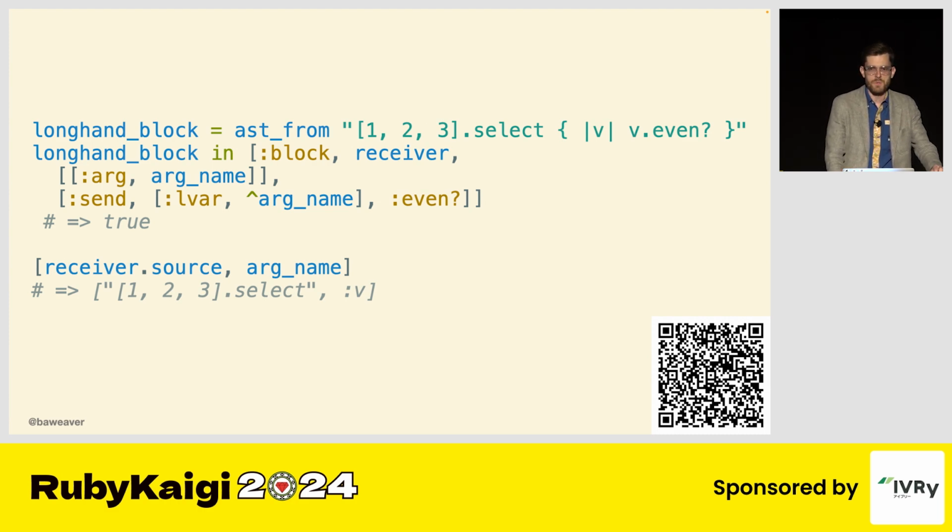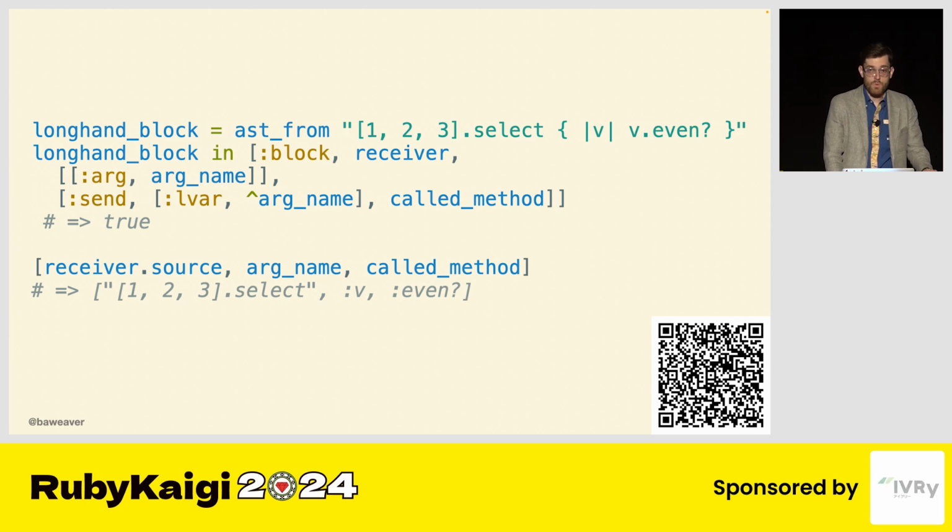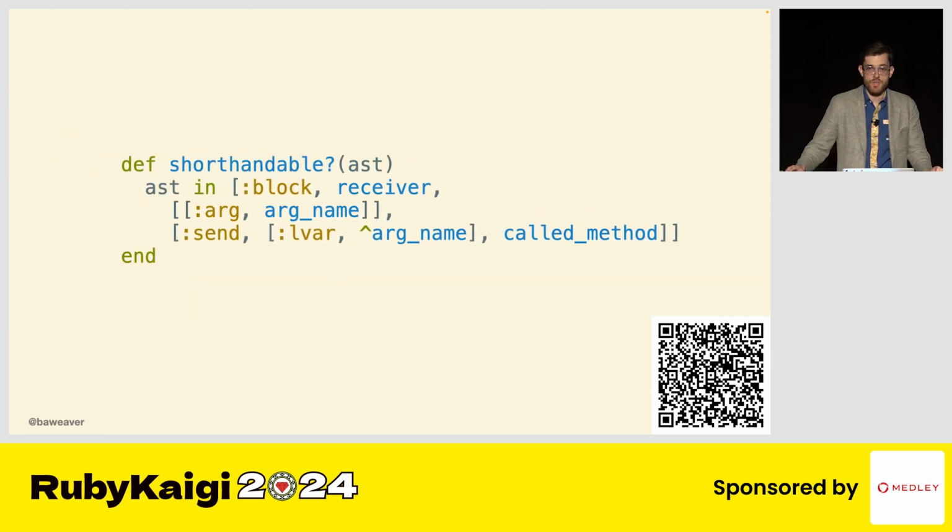So how about even? Do we care what the method called on it is? No, not really. We just care that there's a method called on it. So let's go ahead and pull that out as well and call it called method. And now we have a fairly generalized match, which allows us to represent kind of the structure. In fact, we could even probably wrap this in a function, and there you go. You have something which is able to tell you whether or not something is shorthandable in one simple method and make our match more generic.